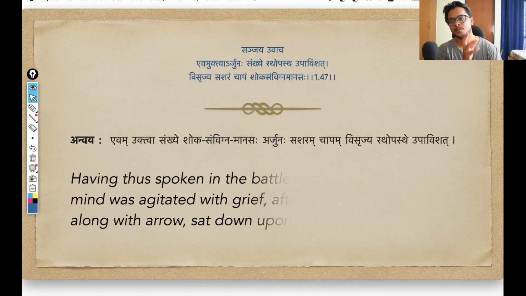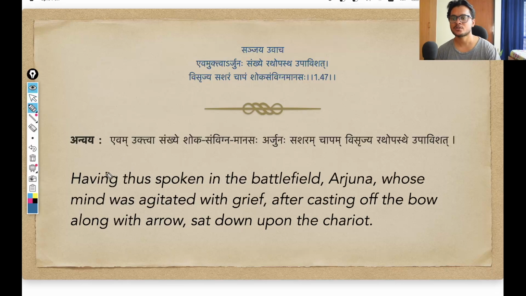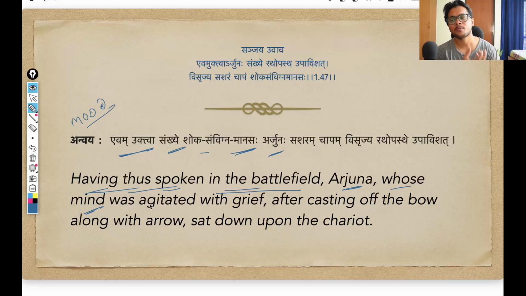Okay, and with this we come to the translation, the Anvay section. Let us go through it. Evam uktva, having thus spoken, sankhye, in the battlefield, Arjuna, Sanjay is talking about Arjuna, shoka samvigna manasah, Arjuna, whose mind, manasa, and you can also think of it as mood or mental state, was agitated, samvigna, with grief, shoka.